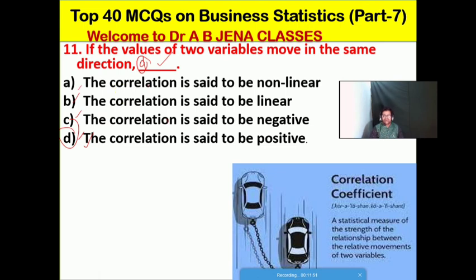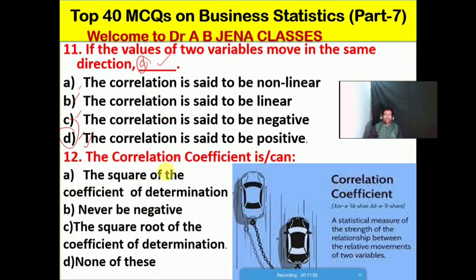So no doubt. अगला MCQ कौन सा है, correlation coefficient. So correlation coefficient is: A, square of the coefficient of determination. B, can never be negative. C, the square root of the coefficient of determination. D, none of these. No doubt friends, C is the right option for this MCQ. Correlation coefficient is the square root of the coefficient of determination. So friends, हमको पता होना चाहिए what is the meaning of correlation coefficient.